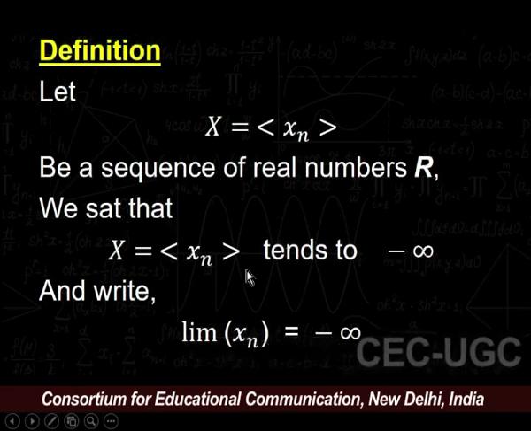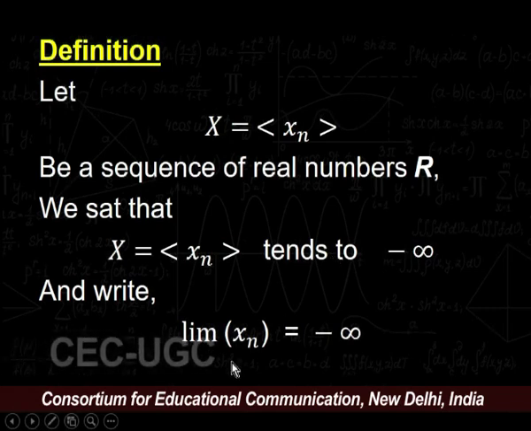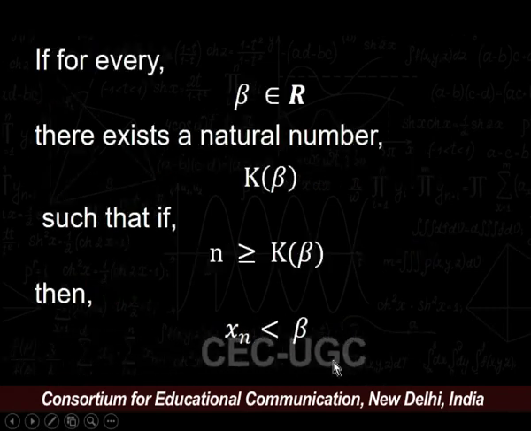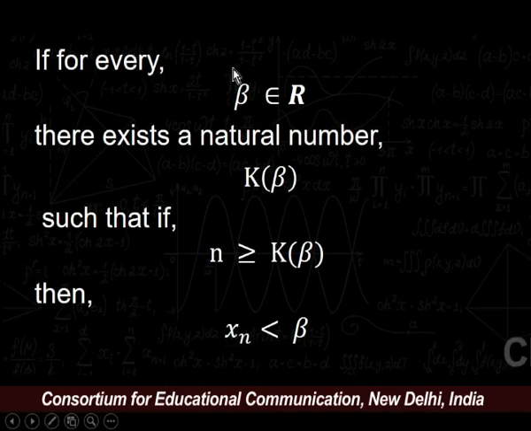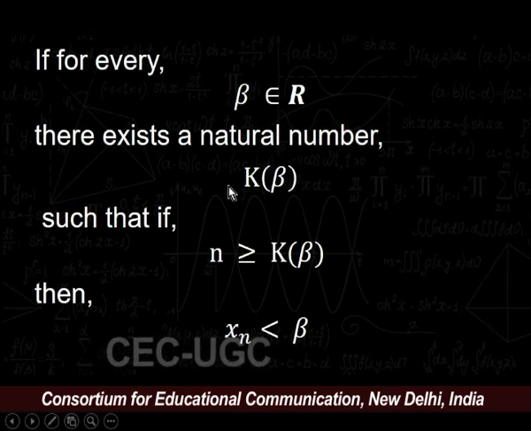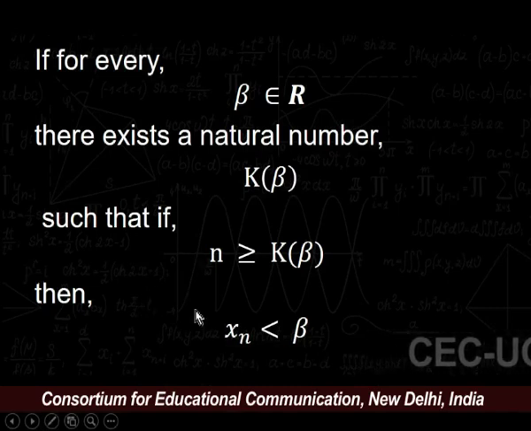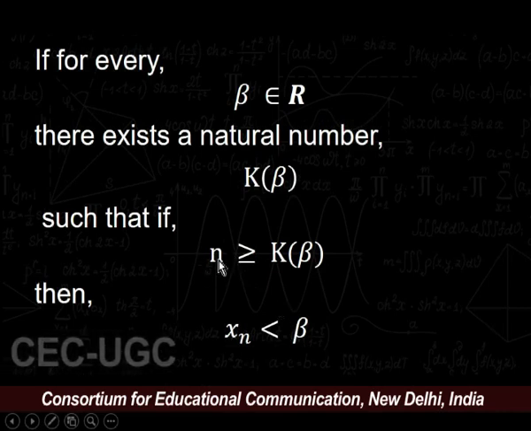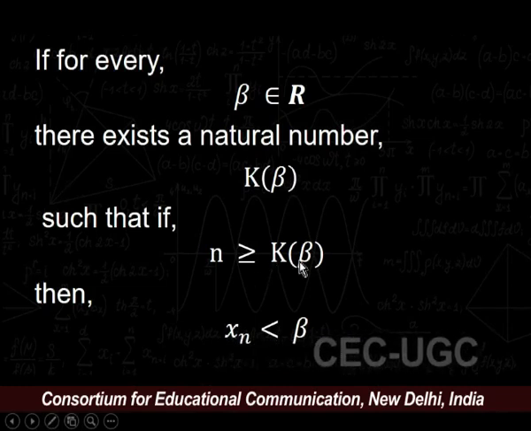We say that x equals xn tends to minus infinity, and we write this as limit of xn equals minus infinity, if for every real number beta there must exist a natural number k depending only upon beta, such that we have xn strictly less than beta for all natural numbers n greater than or equal to k, where k depends upon beta.